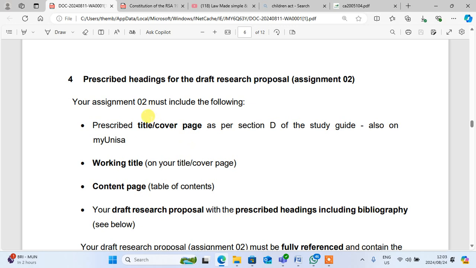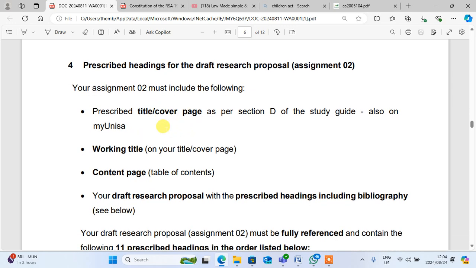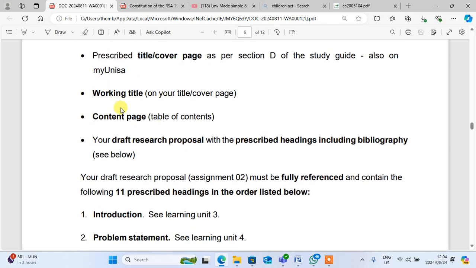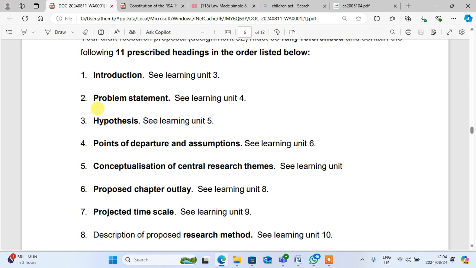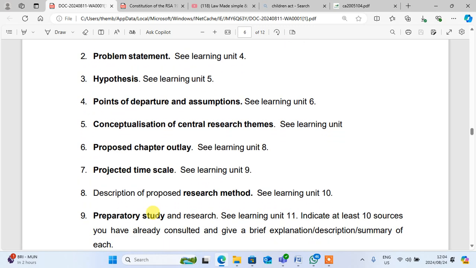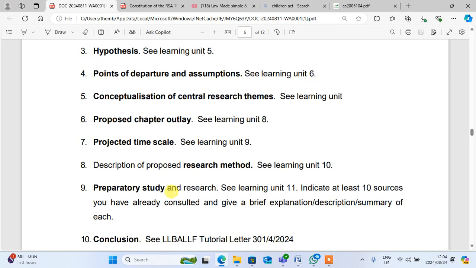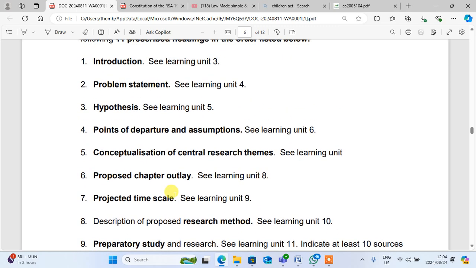They say that you must put the title cover, the working title, the content page, the draft, right? Then, you must put here: we must have introduction, problem statement, hypothesis, points of departure, conceptualization of central research theme, proposed chapter layout, projected time scale, and then the description of proposal research, and then conclusion. So we are starting, guys.